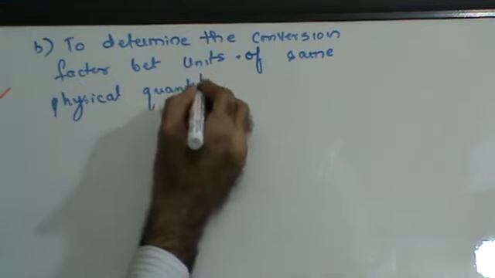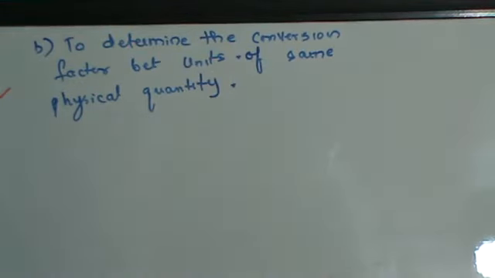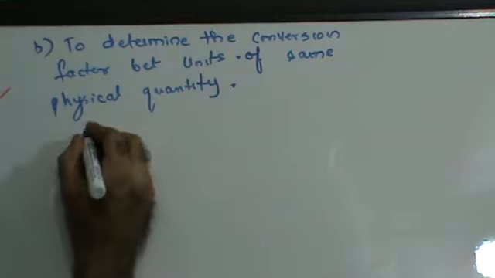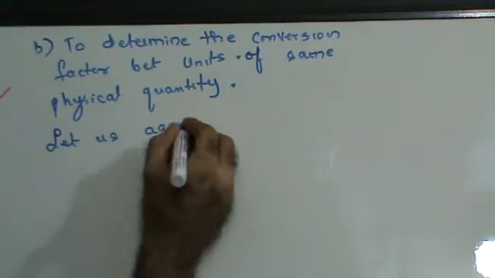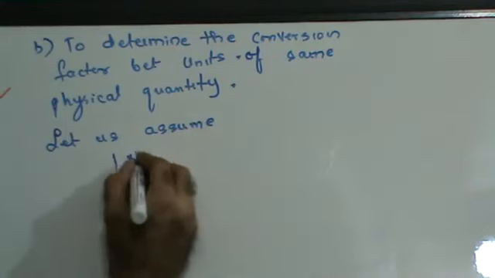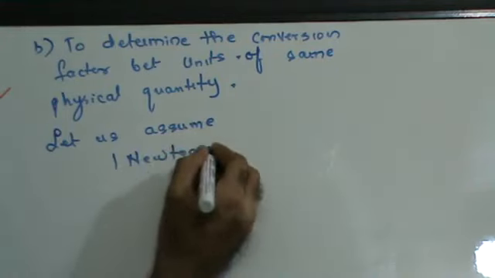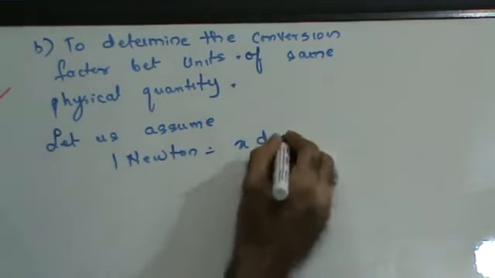For example, if I want to find out the relationship between the SI and CGS unit of force, I want to find out 1 dyne is equal to how many newtons, or 1 newton is equal to how many dynes. Let us assume that 1 newton is equal to X dynes.